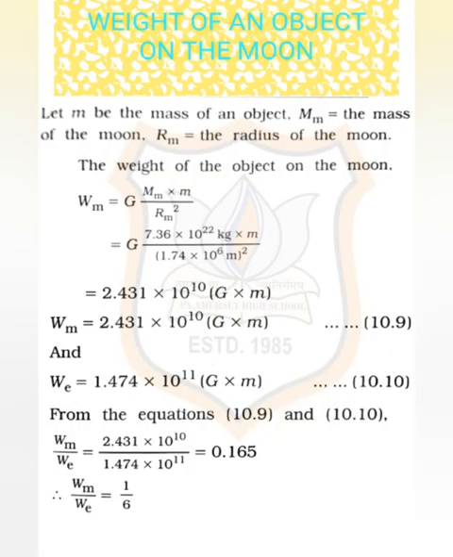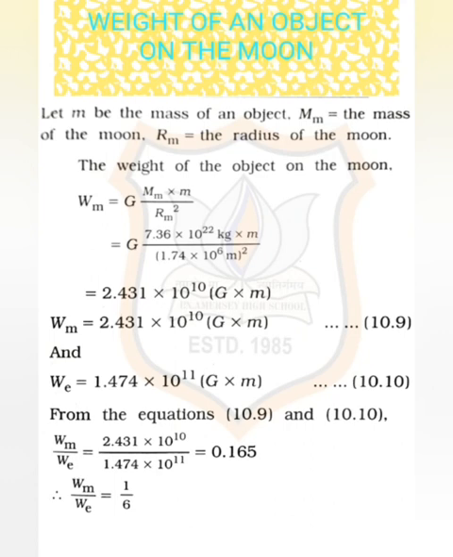Now, weight of an object on the moon. We have learned that the weight of an object on the earth is the force with which the earth attracts the object. In the same way, the weight of an object on the moon is the force with which the moon attracts that object. The mass of the moon is less than that of the earth. Due to this, the moon exerts a lesser force of attraction on objects.